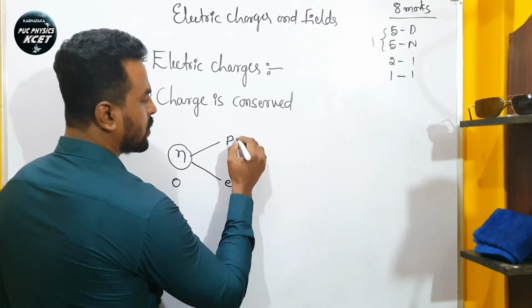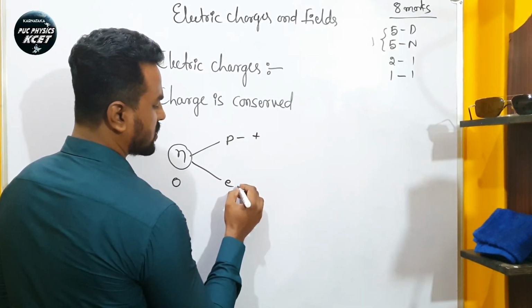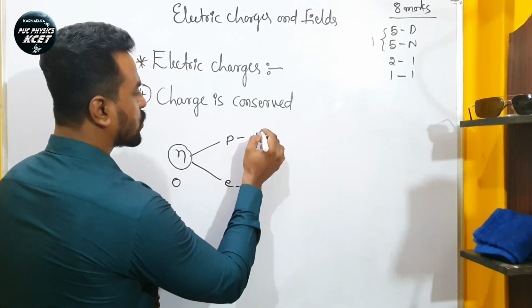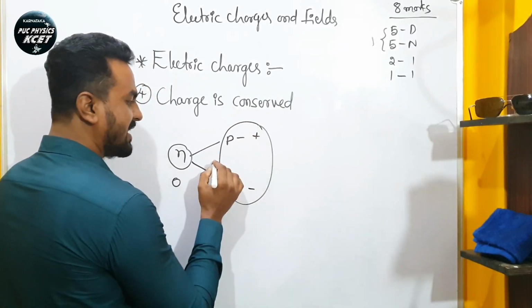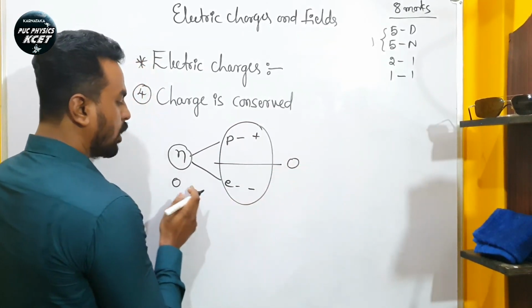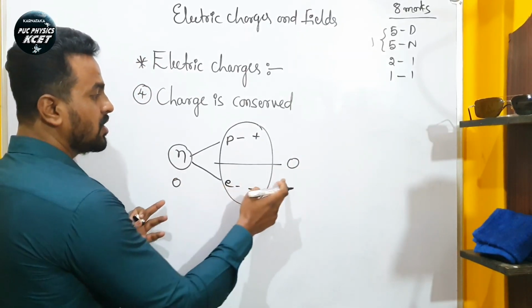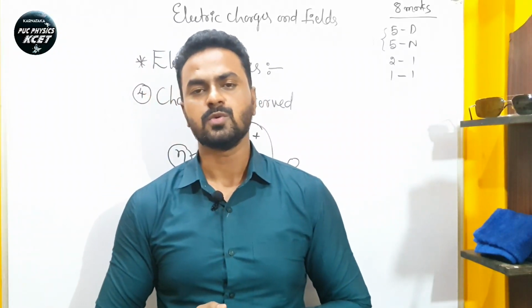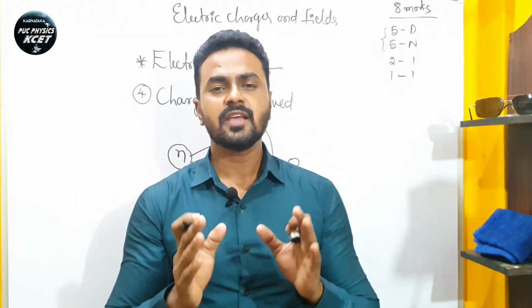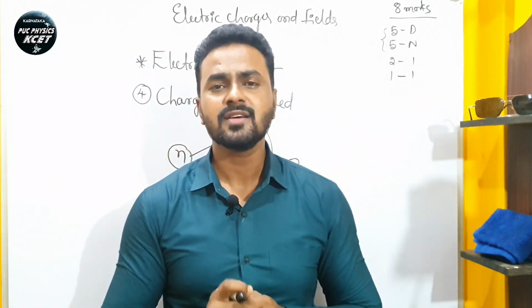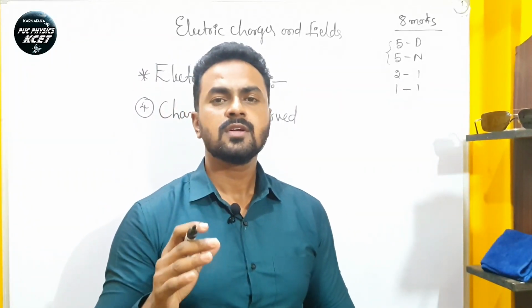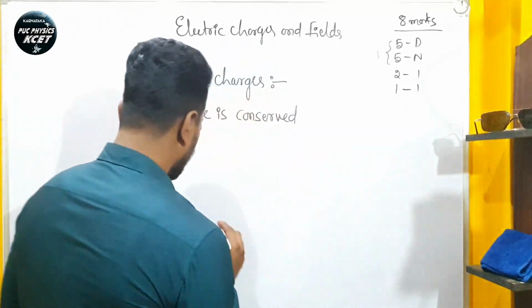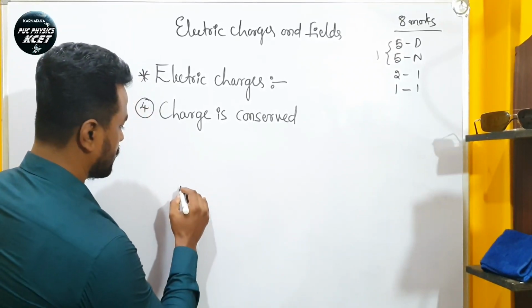The charge of the proton is positive and the charge of the electron is negative. So the total net charge after decaying is 0. Before the decay also it is 0. So the charge is conserved in the beginning and at the end also. To know this in a better way, I will show you another example. Suppose consider a system. I will have a system here.